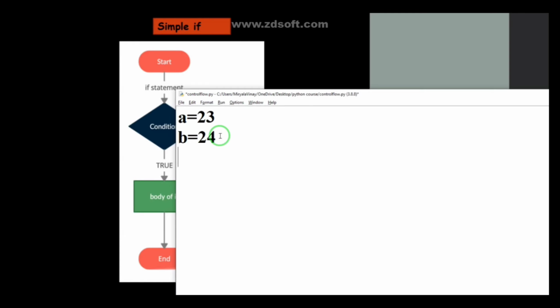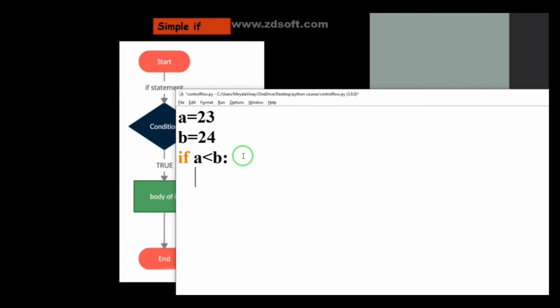So I am writing our first simple if statement. You must use a small i and f, like this: if, and I mention a condition. What is meant by a condition? It results in either true or false. So I am mentioning the condition a less than b. This is my condition, guys. After writing this condition, you must put a colon, because this is a compound statement. After writing the colon, you must hit enter.